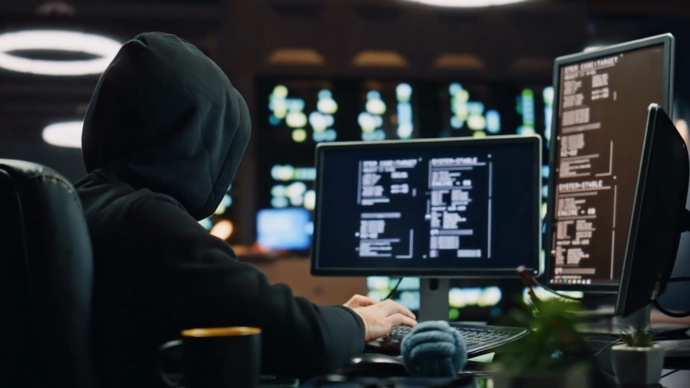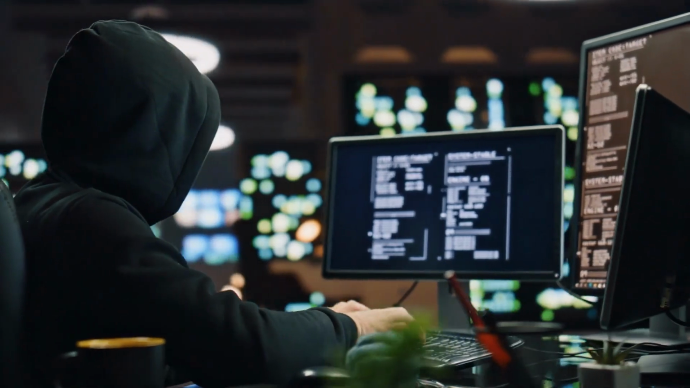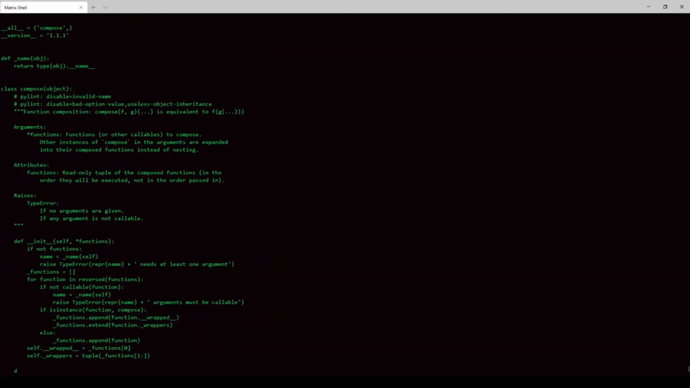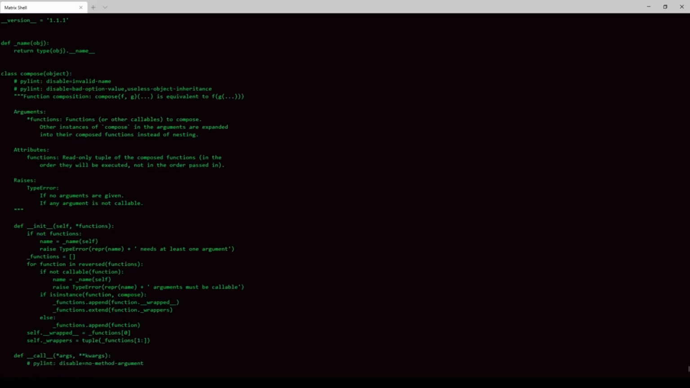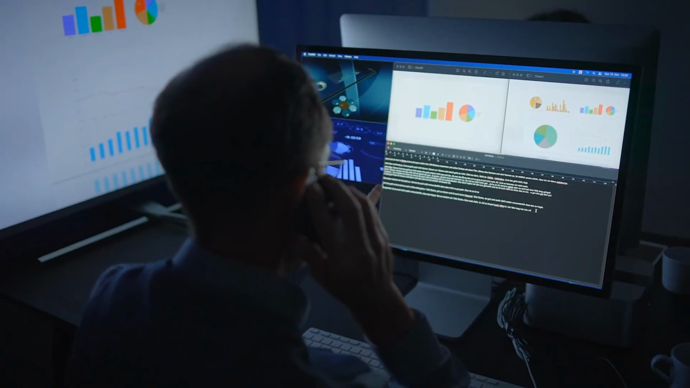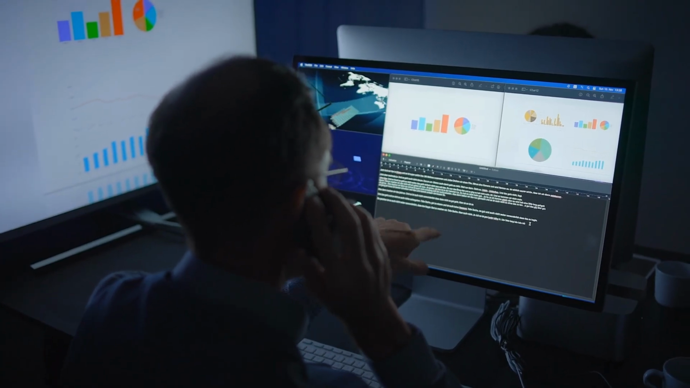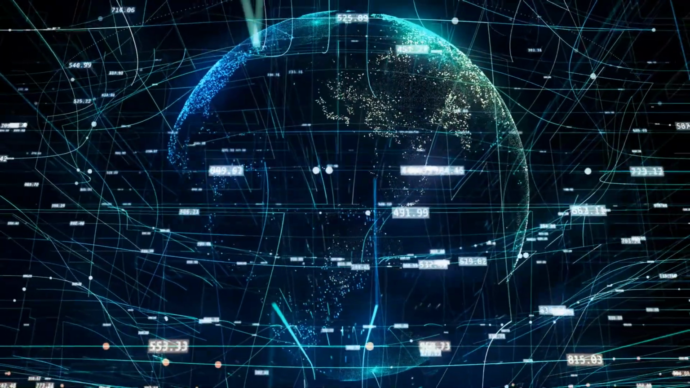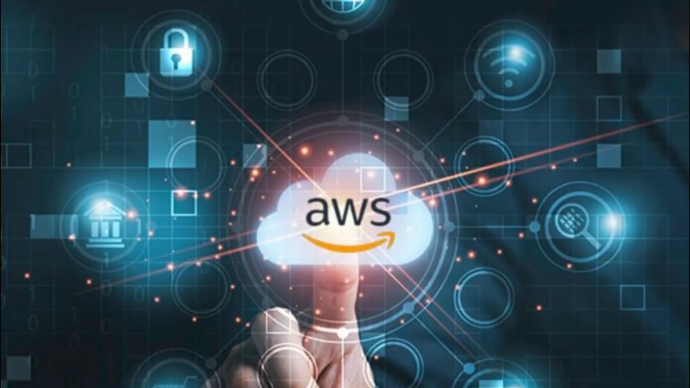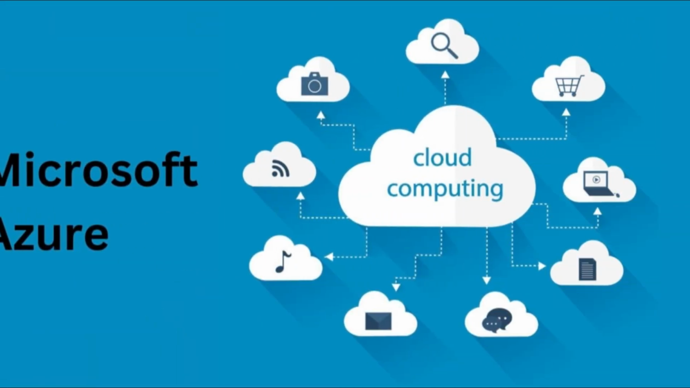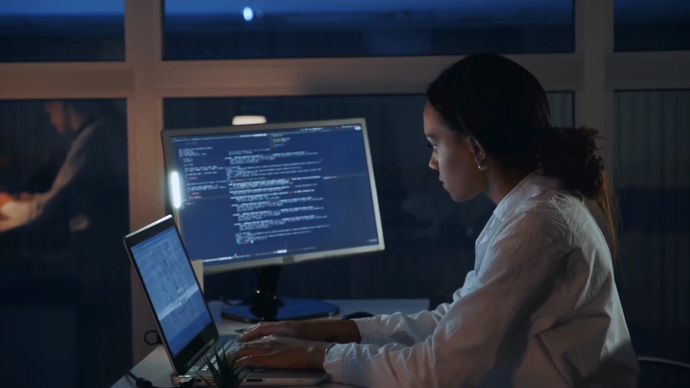The scripts are written in HashiCorp configuration language, a straightforward, human-readable format that makes it accessible even for those new to coding. This approach allows anyone to define everything from a single virtual machine to a global network spanning multiple cloud providers like AWS, Azure, Google Cloud, or even on-premises systems.